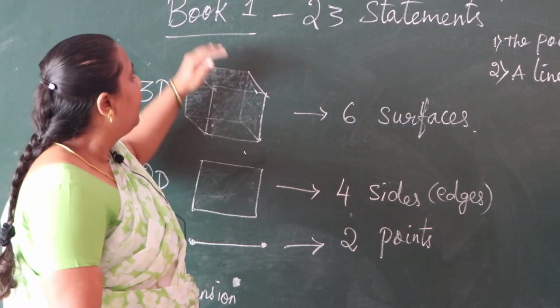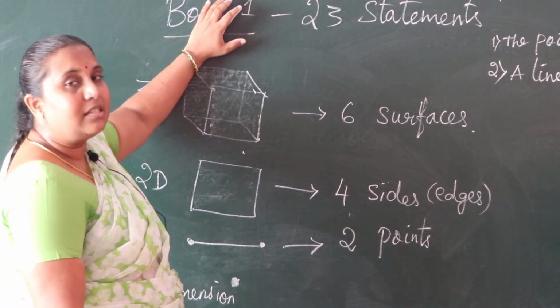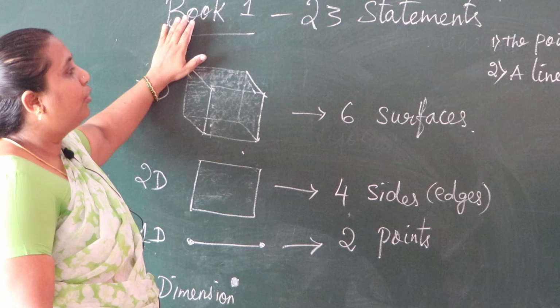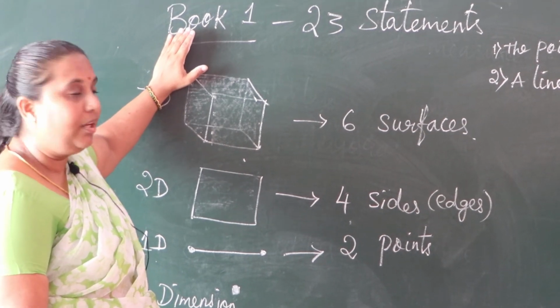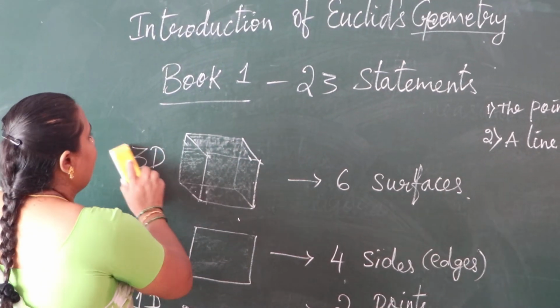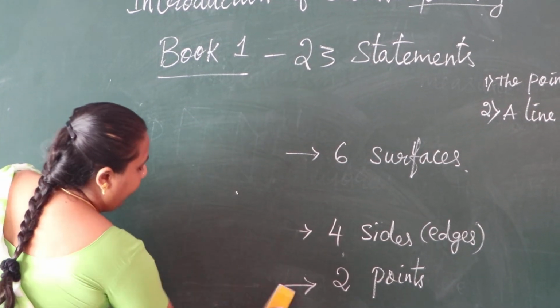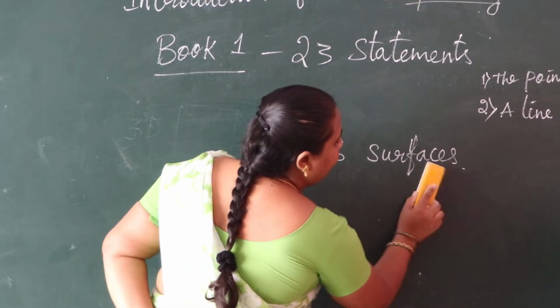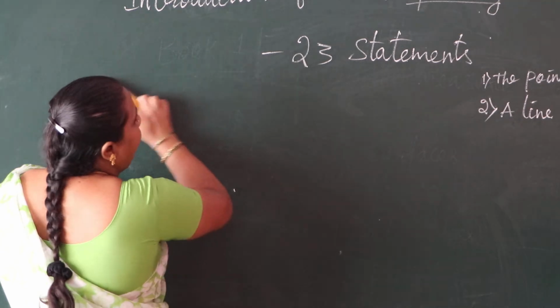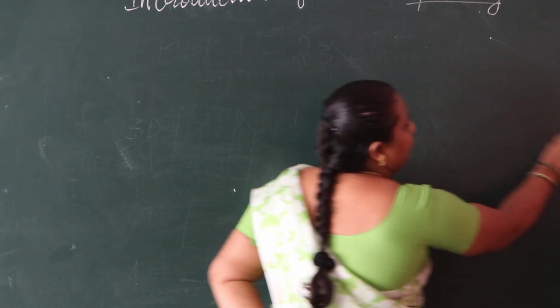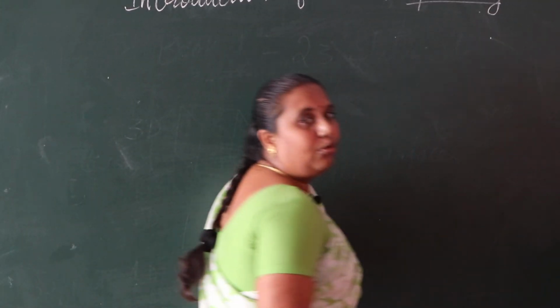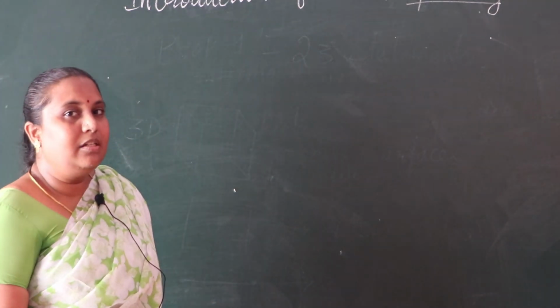So here Euclid gave these undefined terms as universal truths. These universal truths are actually obvious universal truths. So we should divide these universal truths. Euclid gave 2 types of universal truths.